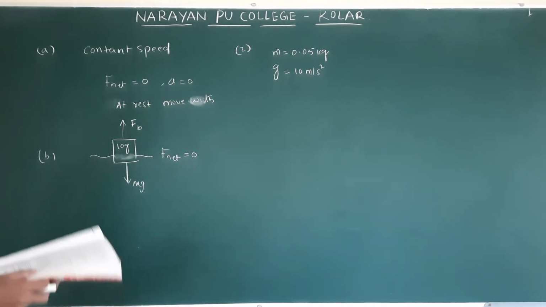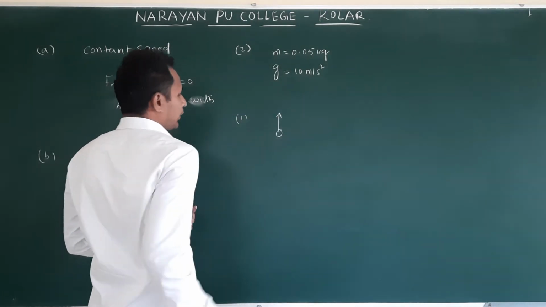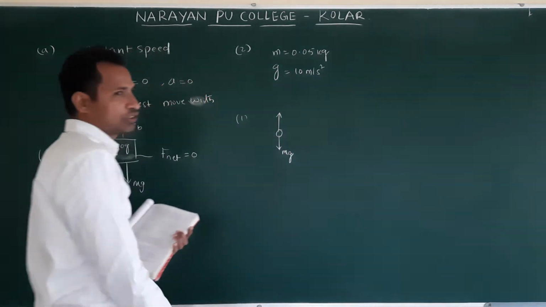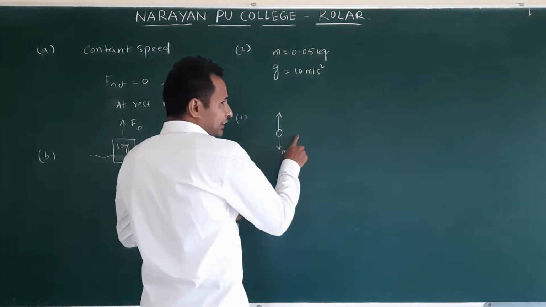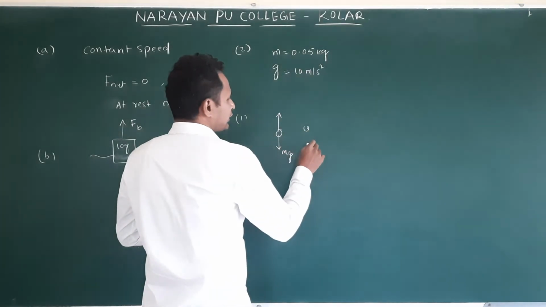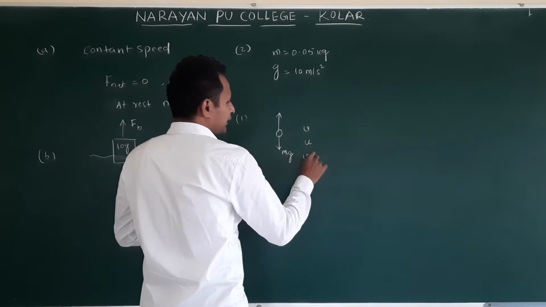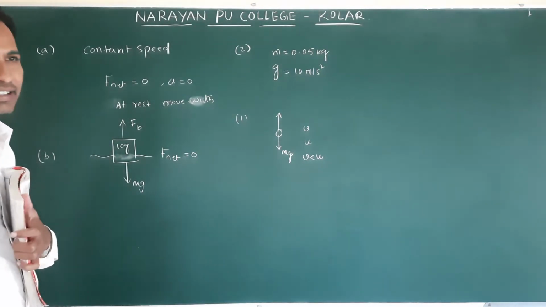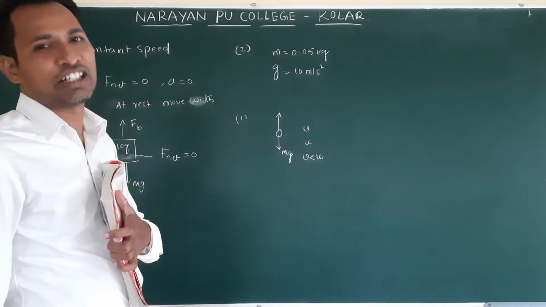First case, during the upward motion, it is going up. Mg acts downwards. As it is going up, velocity decreases. Let us say v is the final velocity, u is the initial velocity. As it is going up, final velocity is less than initial velocity. Velocity is changing means it is accelerating or decelerating, which means there is a net force.